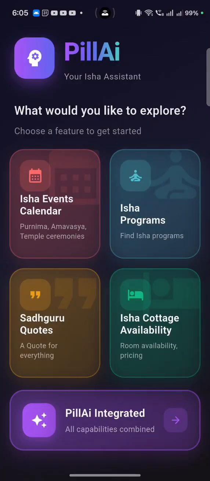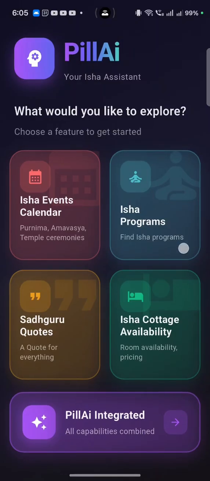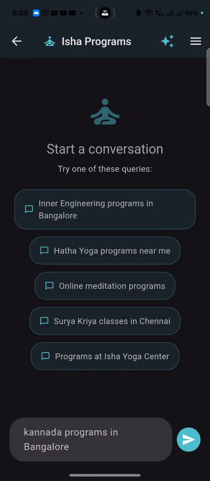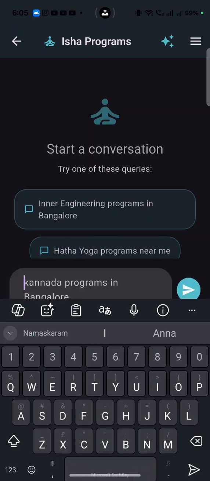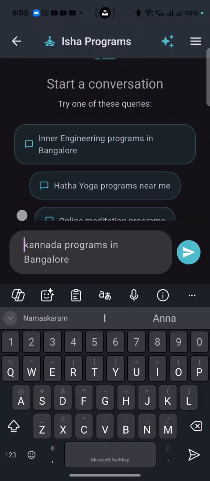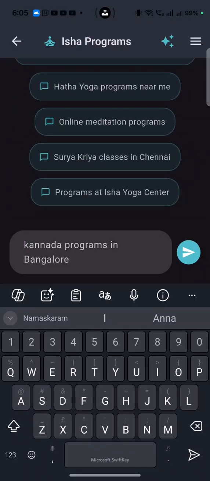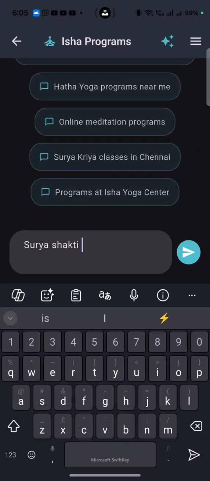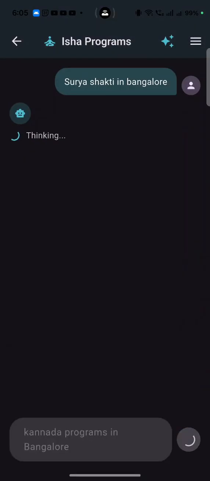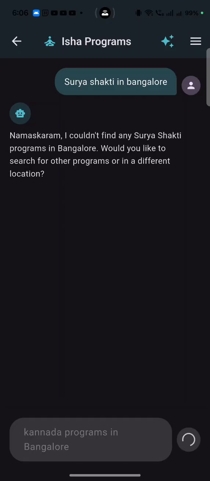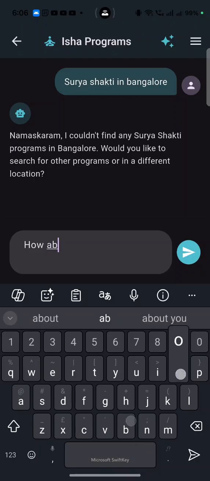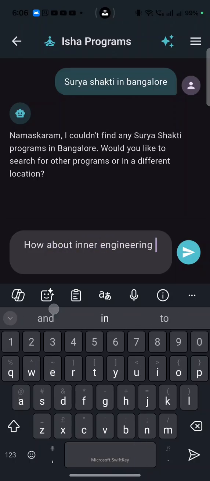And this is another module. We have Isha programs for searching anything related to programs. This is another MCP server, also in Python, and here we can search for things related to programs. So for example, Surya Shakti in Bangalore. Okay, there are no programs. Then how about inner engineering?